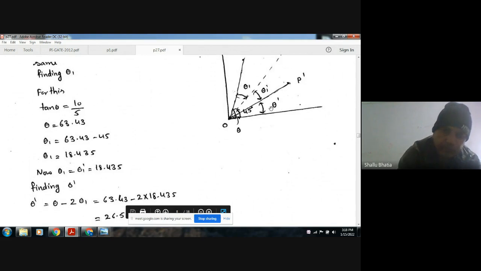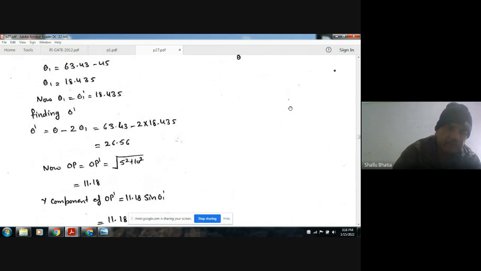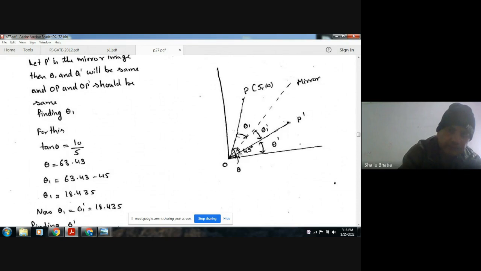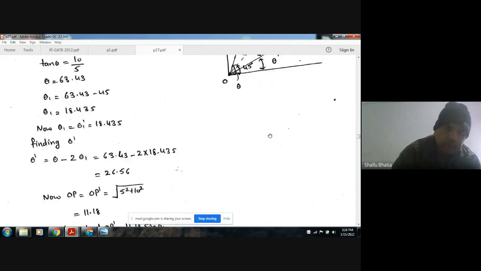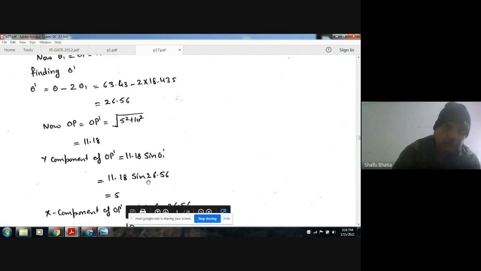Now we have to find out the coordinate of this point. Now we have this theta dash. OP dash is the projection of OP, so the length of OP and the length of OP dash will be same. The length of OP dash is 11.18, and the y component of OP dash will be r sine theta and the x component will be r cos theta.